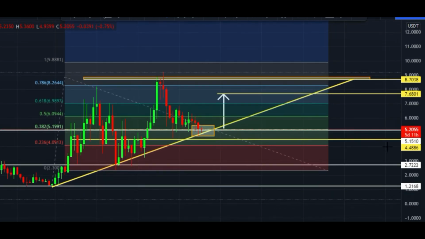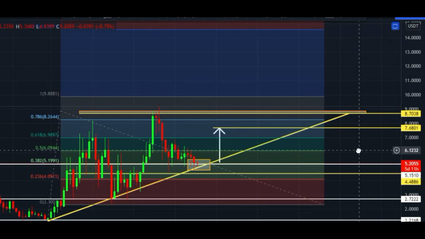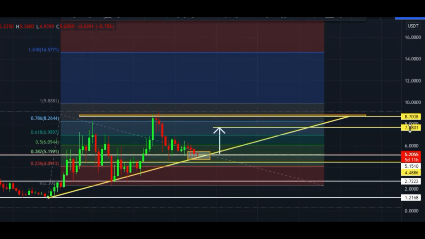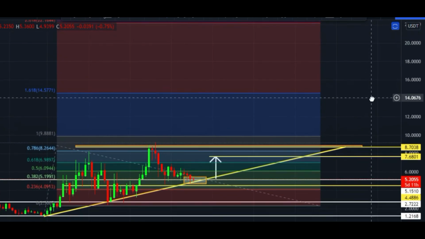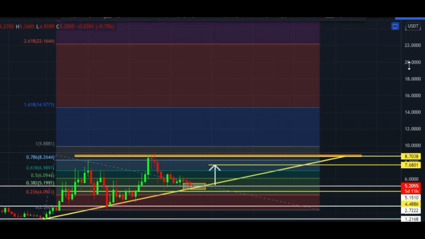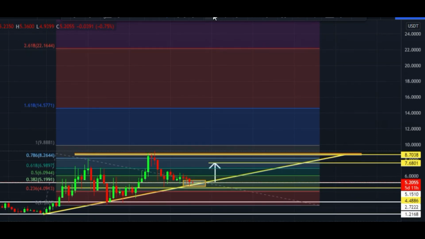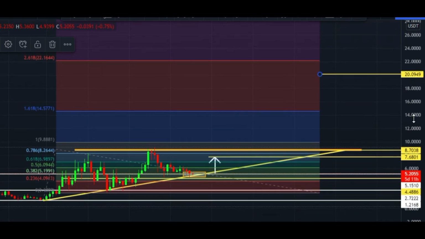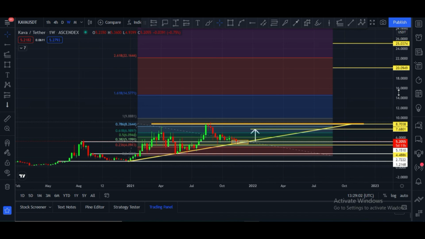Let me show you my target for this bull run for Kava. This will be the realistic target, and I think it can easily hit this target. The $20 to $25 price area will be my target, and this is a very realistic target to me. These are the targets I think Kava can hit in this bull run, the $20 to $25 price area. This is my technical analysis, guys.